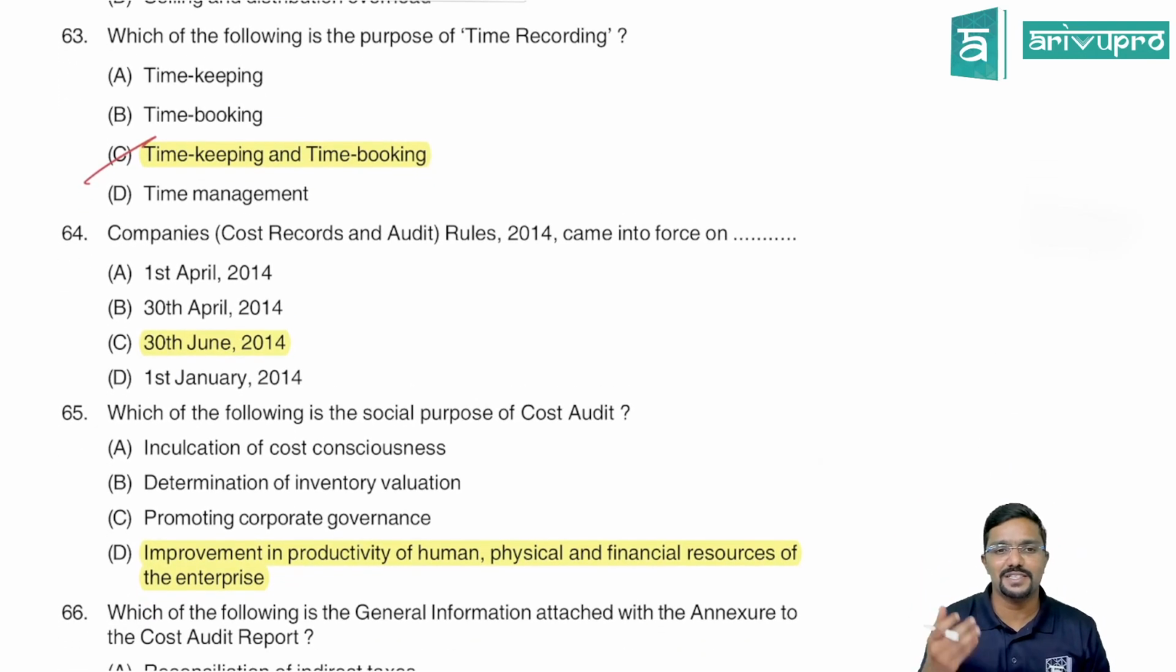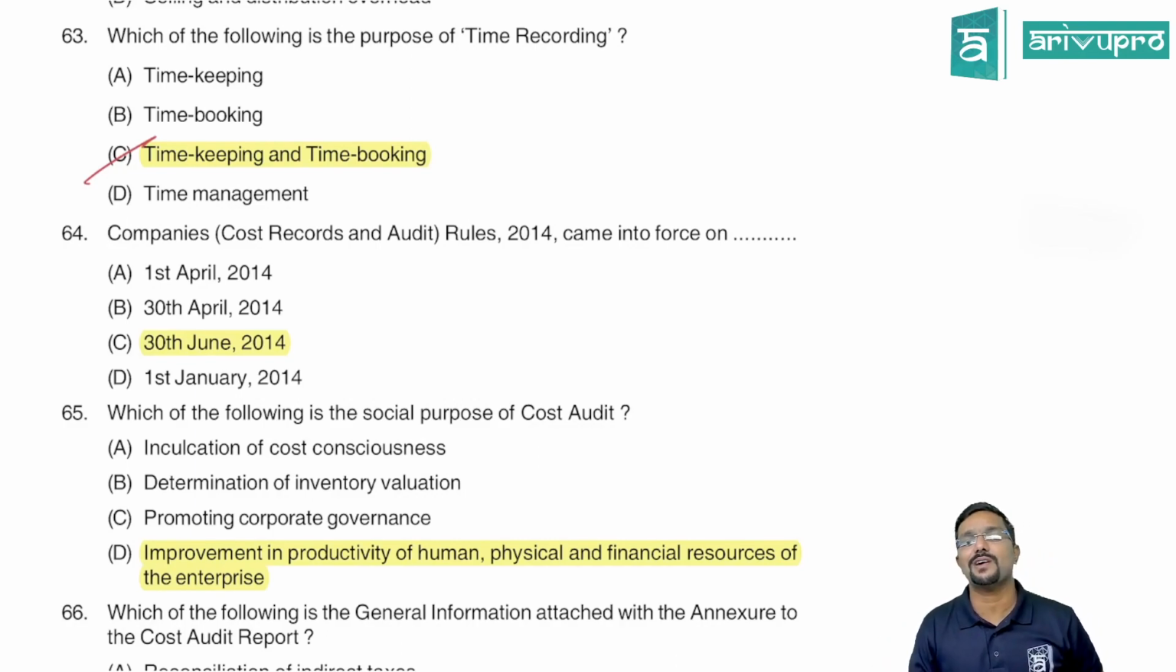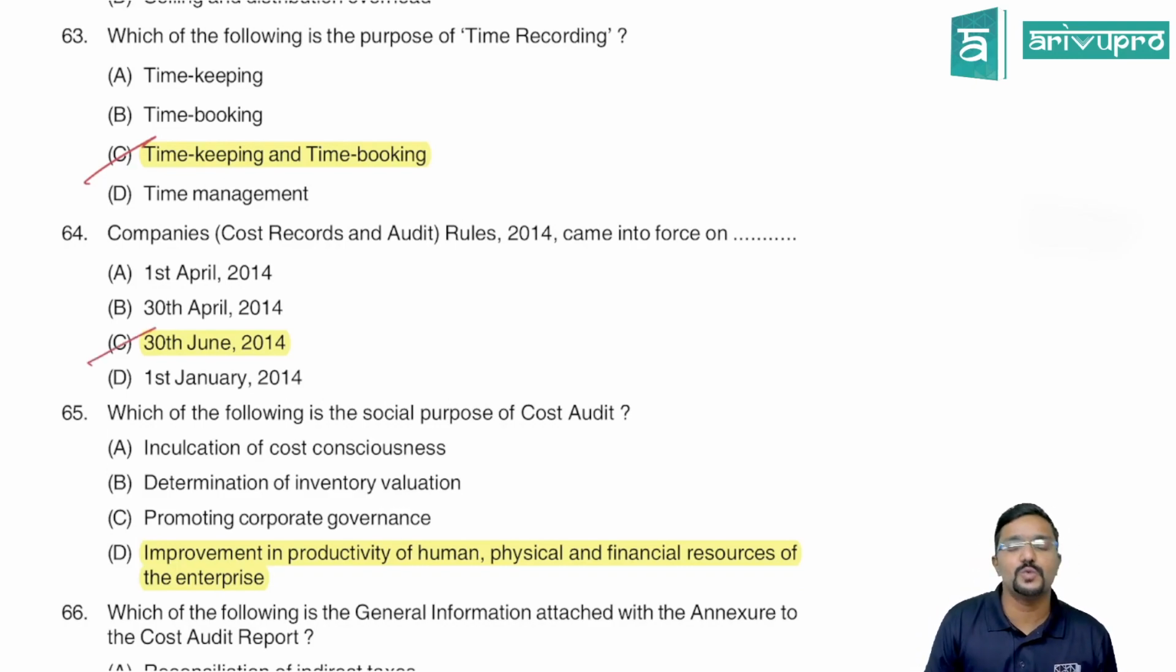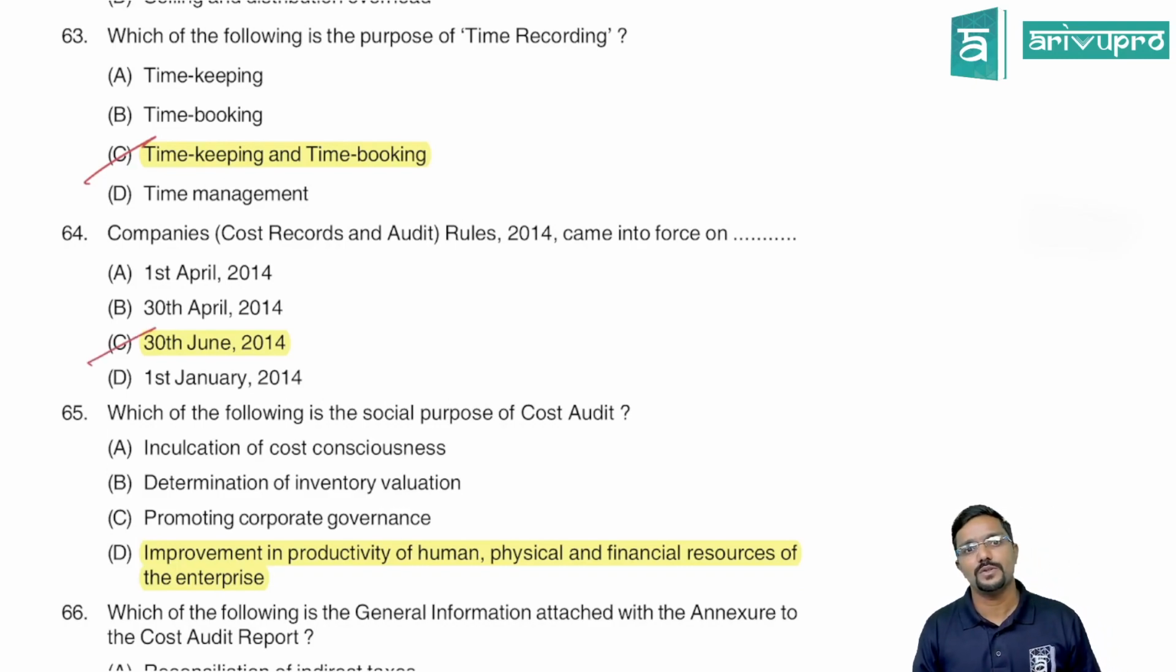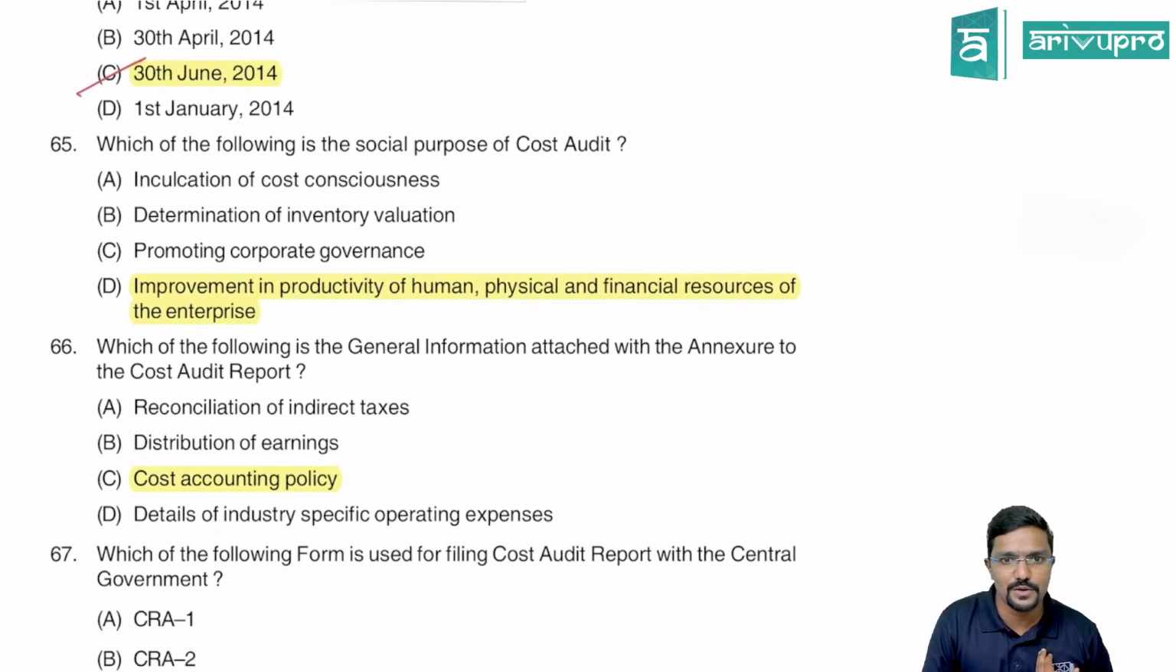Next, coming to the second chapter question: the Companies (Cost Records and Audit) Rules 2014 came into force with effect from what date? It is 30th June 2014. The answers I have just highlighted here also, so you can observe that.